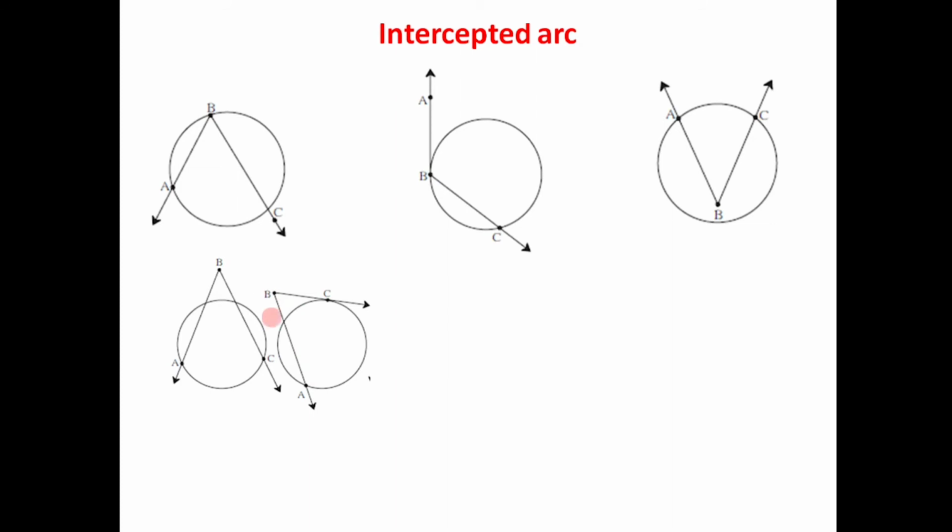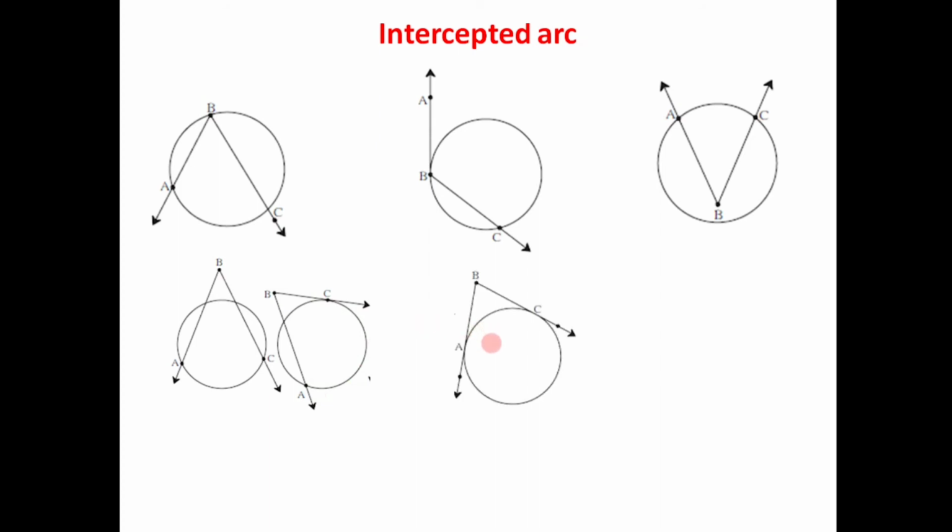One side of the angle intersects the circle in two distinct points and the other side touches the circle. So for this case also, there is one arc which is in the interior, arc AC is intercepted, and it is said that arc AC is intercepted by angle ABC.